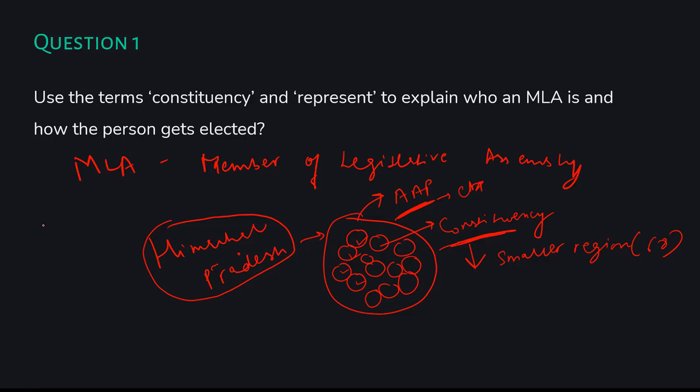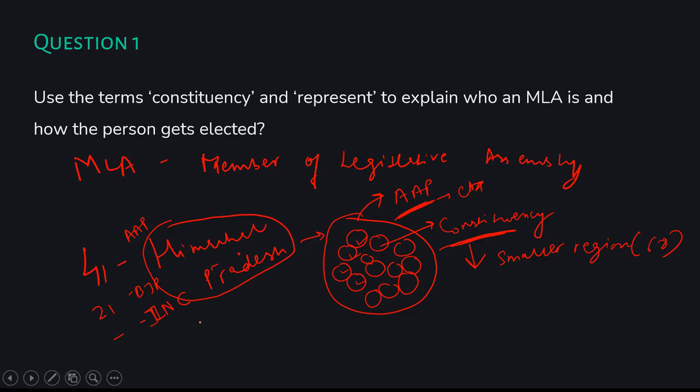Let's say 41 elected representatives belong to the Aam Aadmi Party, 21 belong to the BJP, and the rest belong to the INC, the Indian National Congress Party.